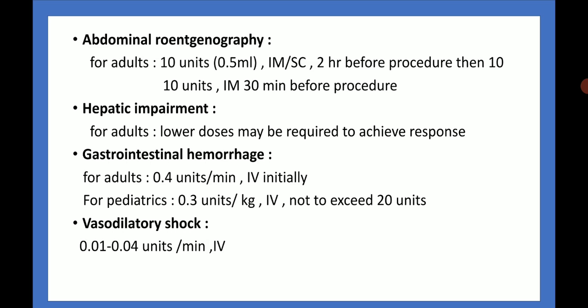Then gastrointestinal hemorrhage, for adult 0.4 unit per minute IV initially. For pediatric 0.3 unit per kg IV, not to exceed 20 units. In vasodilatory shock, 0.01 to 0.04 units per minute intravenous.